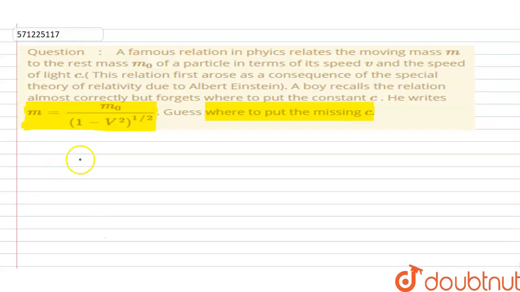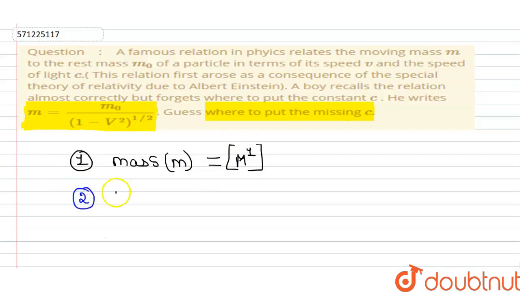So, for this, we need dimensional formulas. First of all, moving mass m. So, mass m. What is the dimensional formula of mass m? It is M power 1. Now, second one is rest mass m naught. And what is the dimensional formula of this rest mass m naught? This is M power 1.